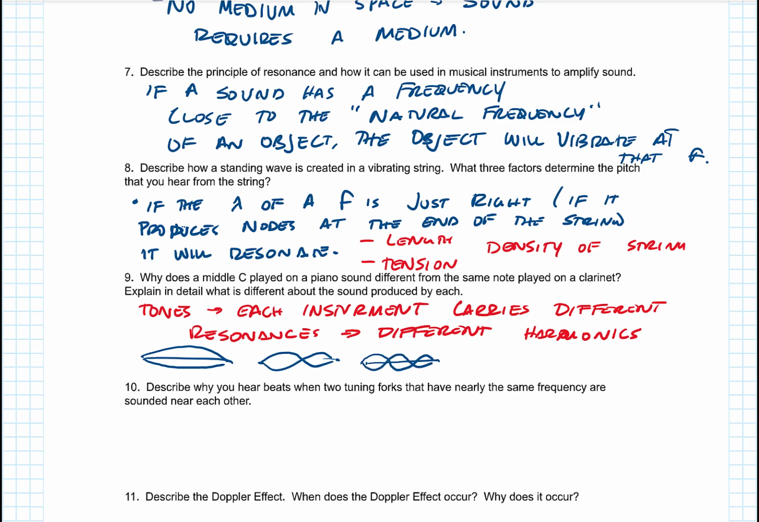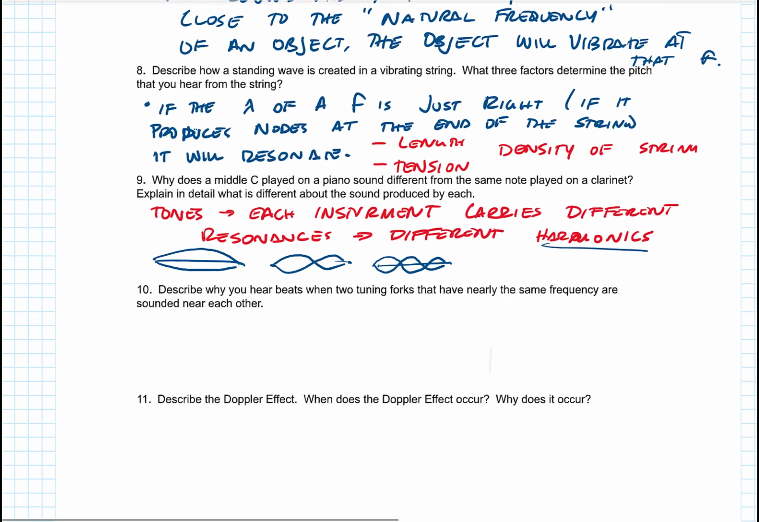Notes that we hear on different instruments or in the human voice are not pure tones. They don't just have one frequency. They have multiple frequencies. They're all related. They're different harmonics that we can play on that. But it's those harmonics that give you the tone of the instrument. So the piano can carry different harmonics than a clarinet can, even though they play the same note. That's why they sound different to your ear.